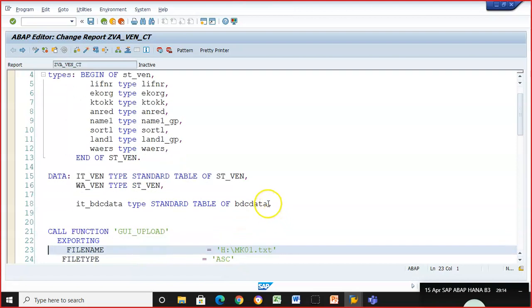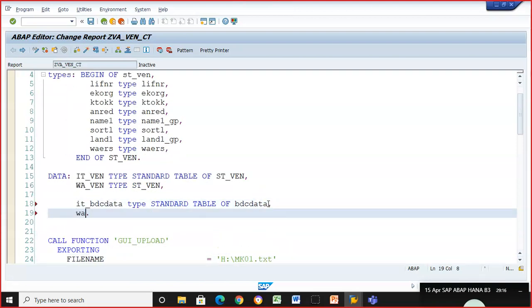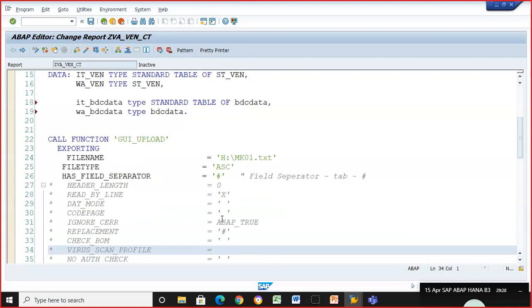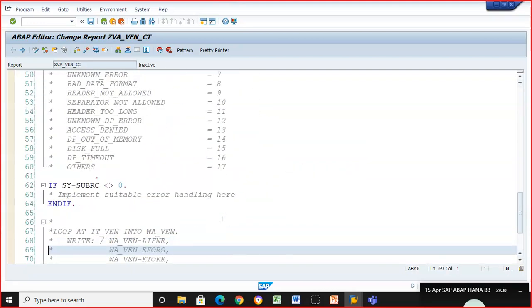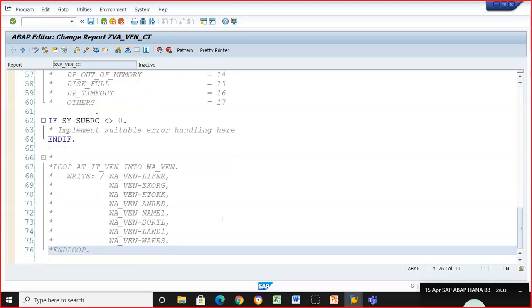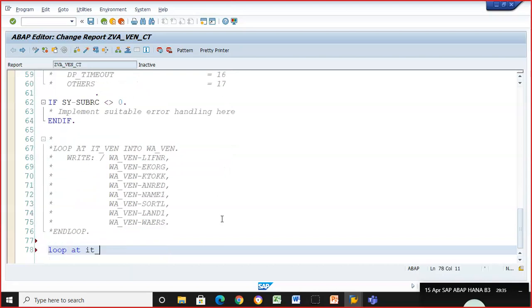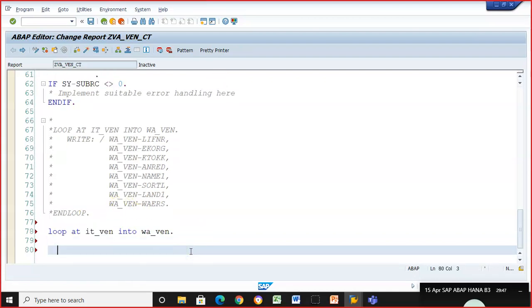And we also will declare one more work area, WA_BDC_data, type BDC data. So this is what we have: internal table and work area we have to define specifically for the upload of data. Okay, so this is the GUI_UPLOAD. After this, now we'll write the loop at IT_WHEN into W_WHEN. Remember, now the data is already there in the internal table. Now we are bringing one record at a time to the work area. Now in this endloop,